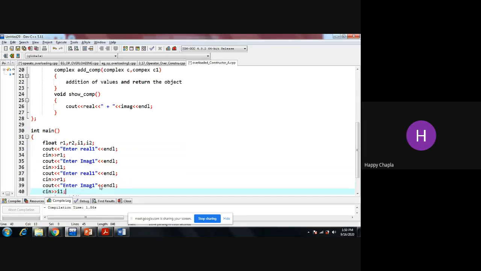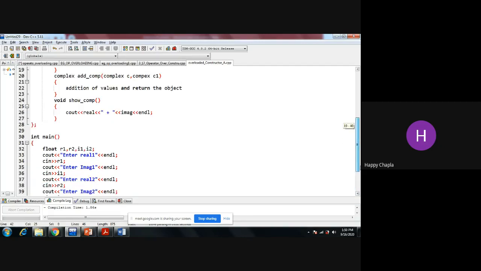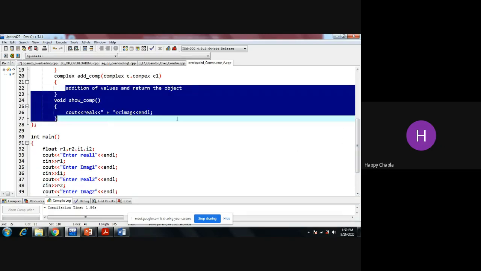I'm taking those values from the user, R2 and I. Now I will not give you the coding of this method as well as this next one.